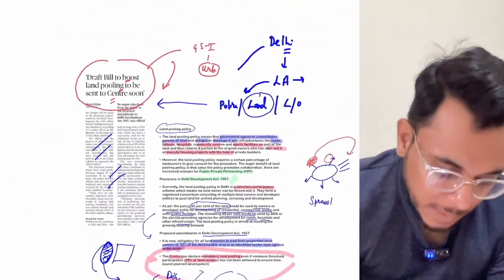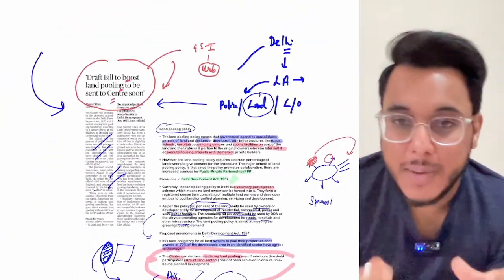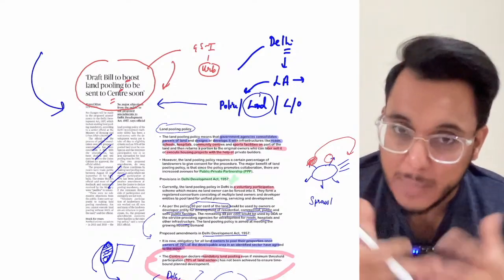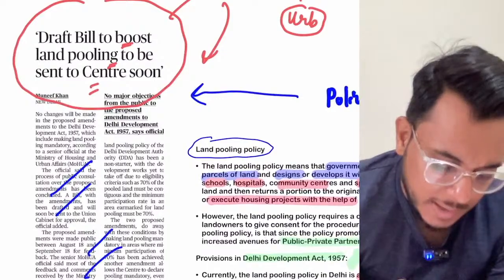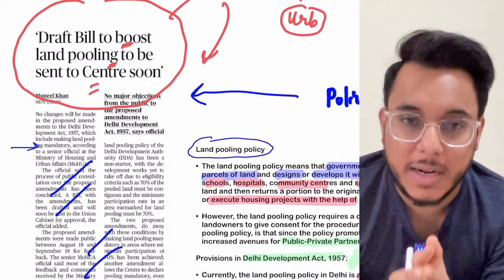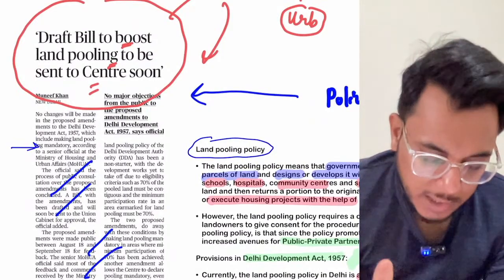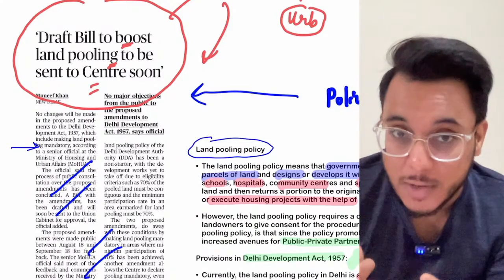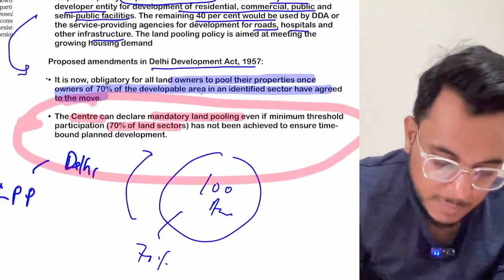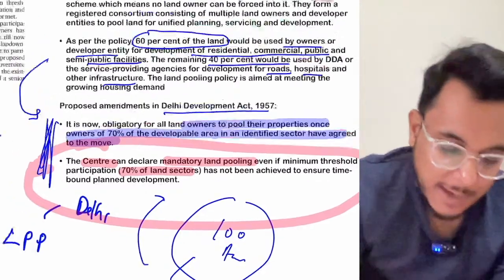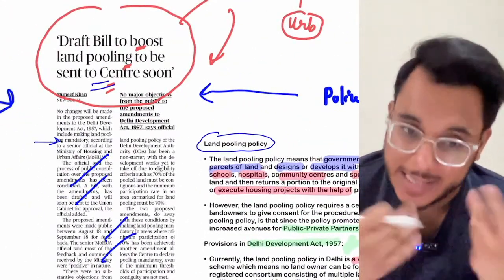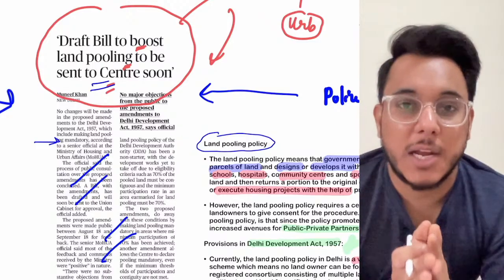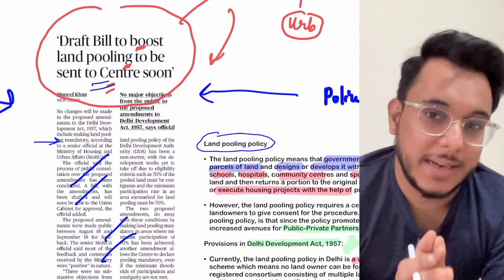Now, guys, as this particular bill was put out for public comment, people have given mixed opinions, but the government simply provided that it has received a large, positive response. This draft bill, where these two changes have been brought, will boost the land policy, and the Centre will soon notify this amendment. So that is something that has happened.